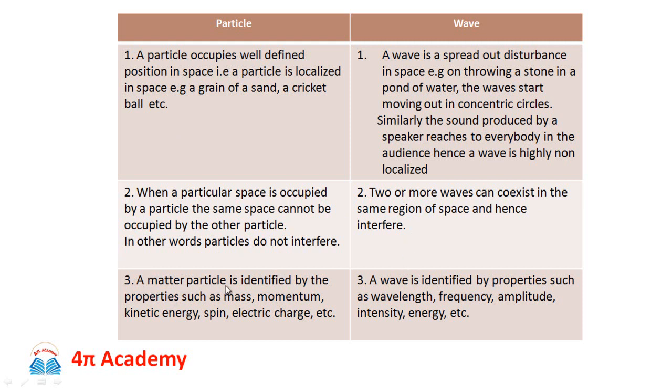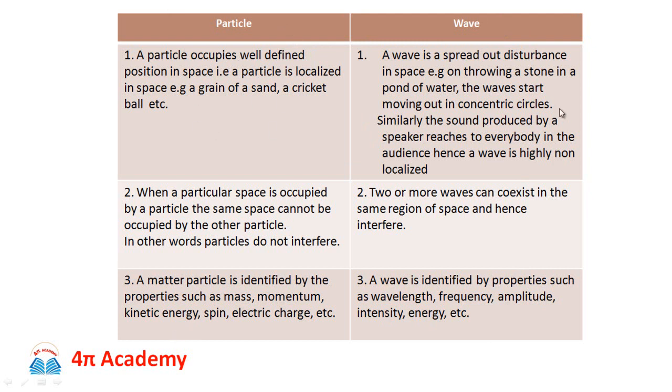Then a matter particle is identified by properties such as mass, momentum, kinetic energy, spin, electric charge, etc. While a wave is identified by properties such as wavelength, frequency, amplitude, intensity, energy, etc. Now if you compare the particle aspects and the wave aspects, they seem to be such that they are not at all related together.